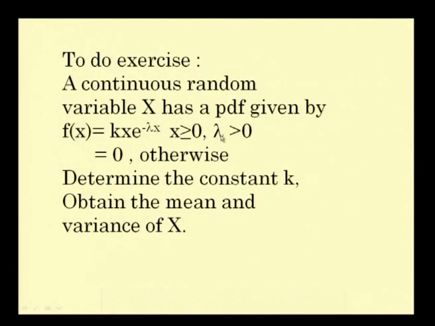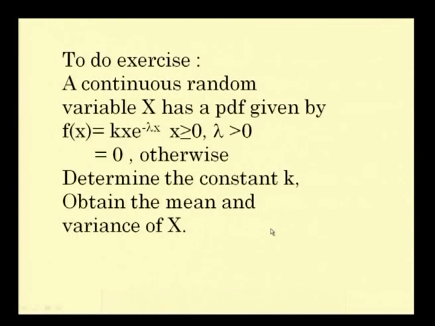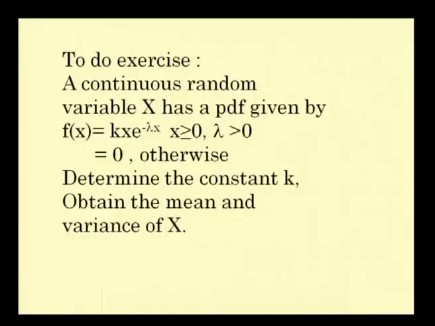Lambda is a known constant means lambda is specified in the PDF as lambda greater than 0, equal to 0 otherwise. You first determine the constant k using the total probability is equal to 1 and obtain the mean and variance of x. So, k you have to find out using total probability as 1 and the k answer comes to be equal to lambda square, and you have to find out mean and variance using expectation E of x is equal to and V of x equal to. So, E of x the answer is 2 by lambda and variance of x is 2 by lambda square.